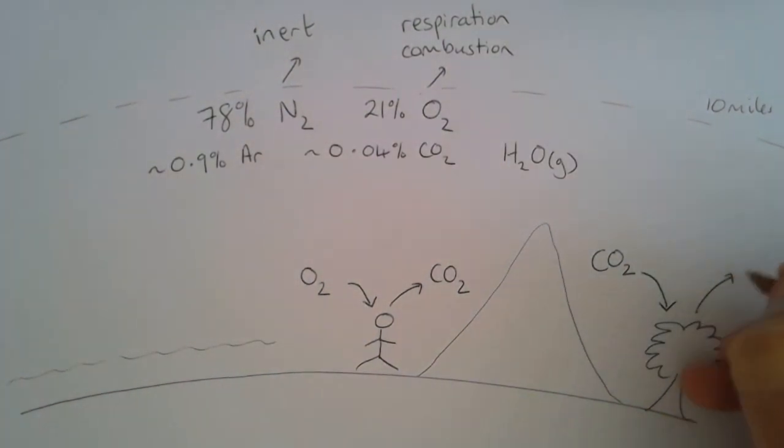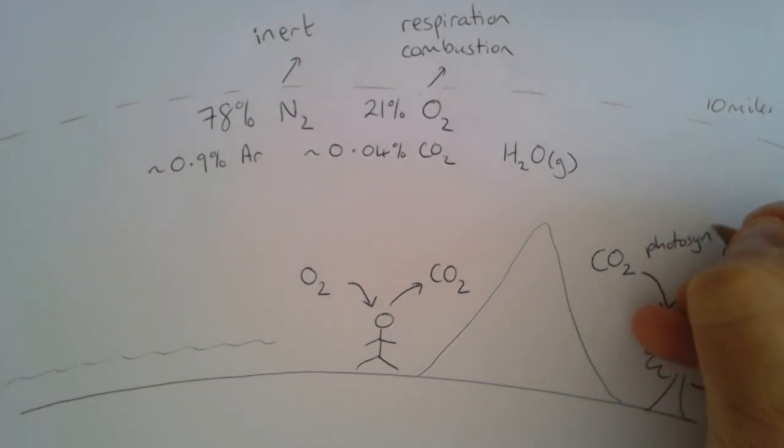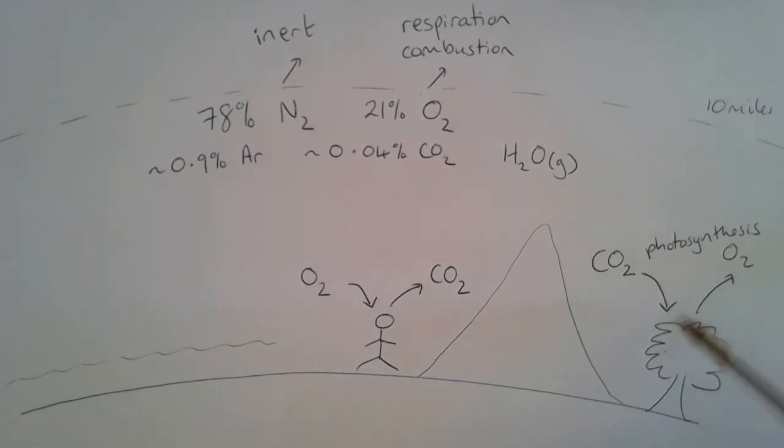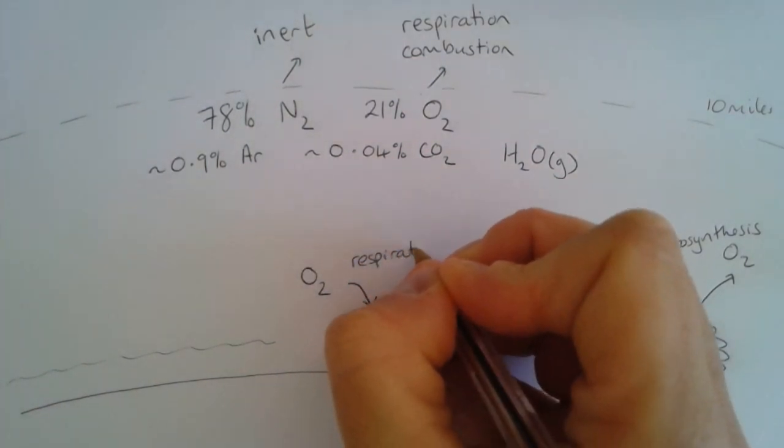And this is the process of photosynthesis. The process of photosynthesis takes in carbon dioxide, carries out a chemical reaction using light as the energy source, and produces oxygen. It also produces water vapor. Remember that this process here is respiration.